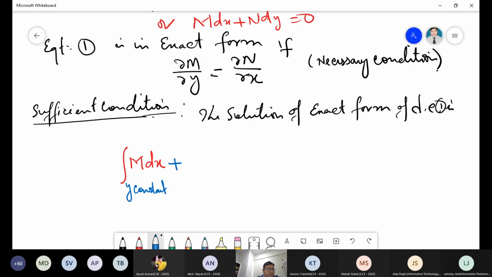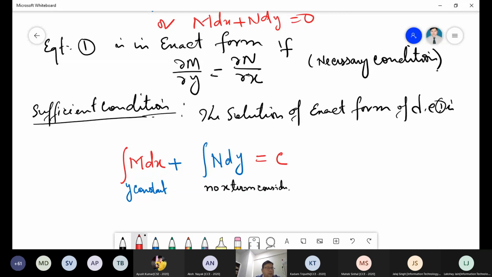Then plus integration of N dy, and here no x term is considered, otherwise take it 0, and then this will be equal to c, and this is the solution for that.